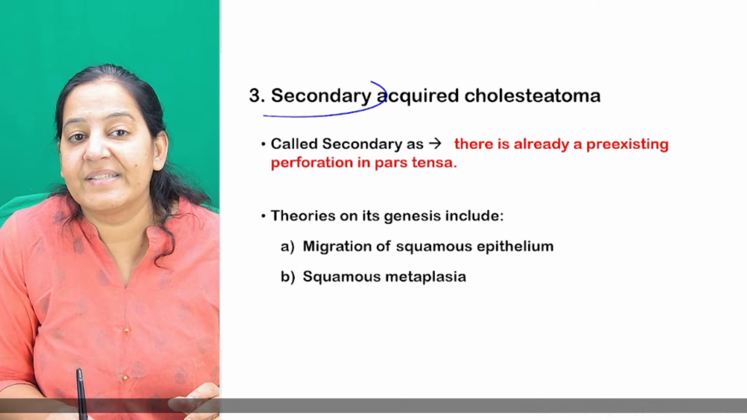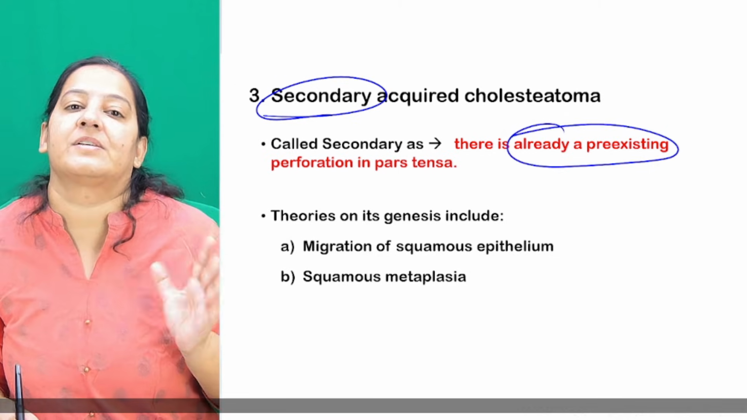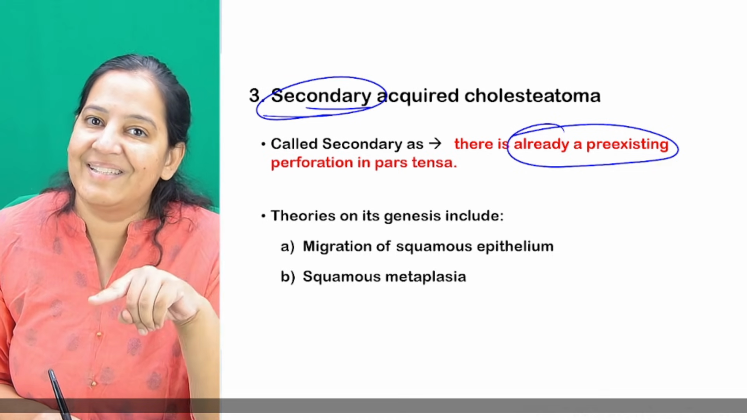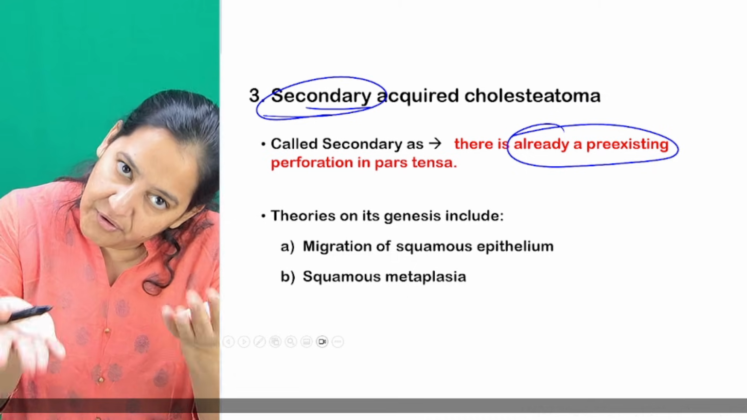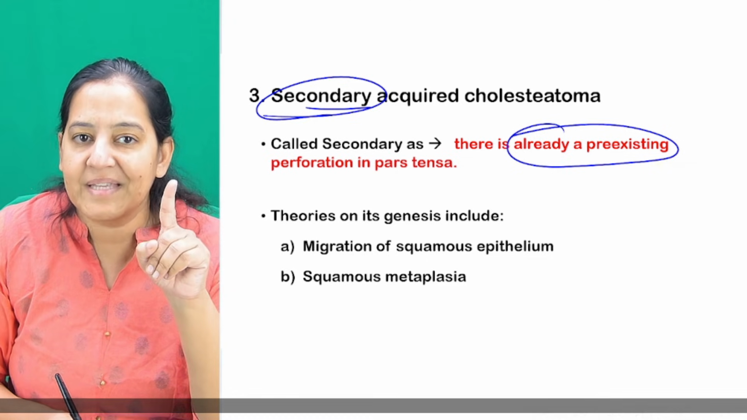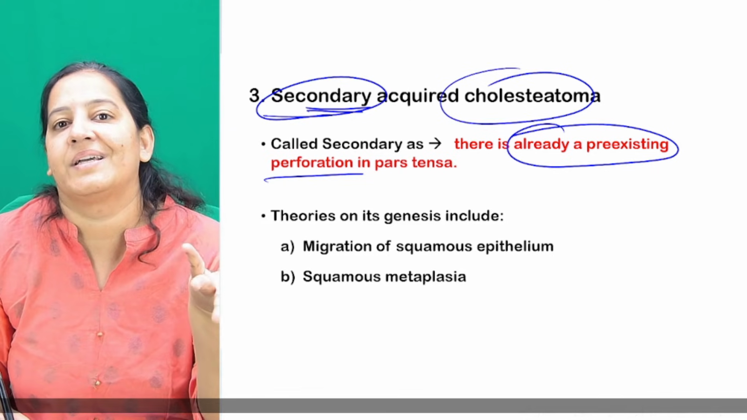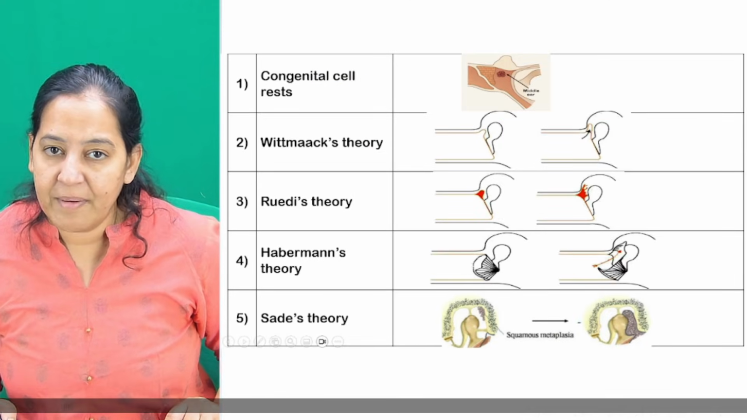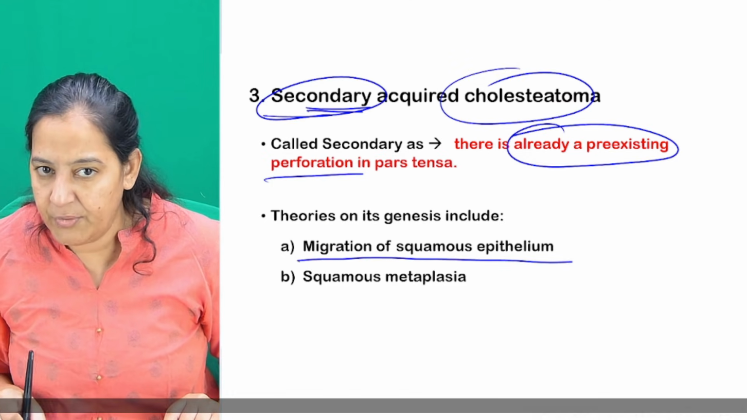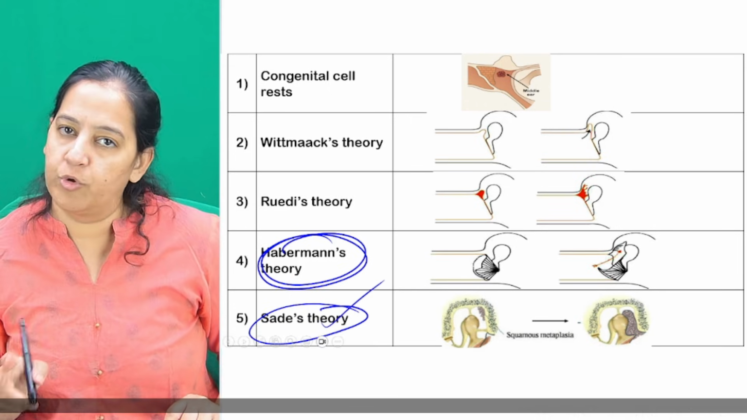Okay, coming to the secondary. Why do we call it secondary? In the secondary, there is already a pre-existing perforation in the tympanic membrane. Secondary means there is already a disease, and the cholesteatoma is secondary. There was already a perforation, and now cholesteatoma has also arisen. So it's a secondary cholesteatoma. Which theories will prove that? Pre-existing perforation occurs here, so the Haberman theory, and metaplasia can also hold good here. So the metaplasia theory comes in both primary and secondary.